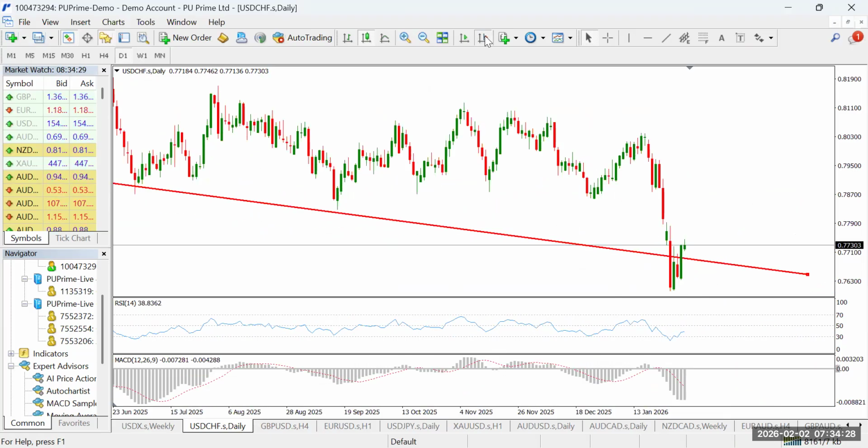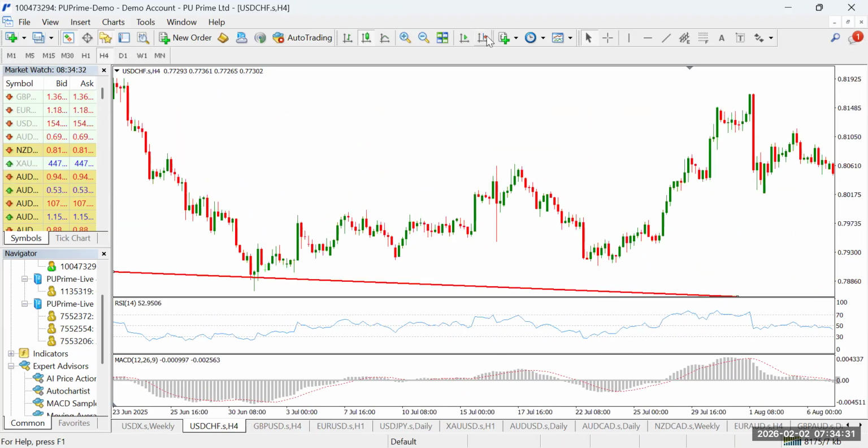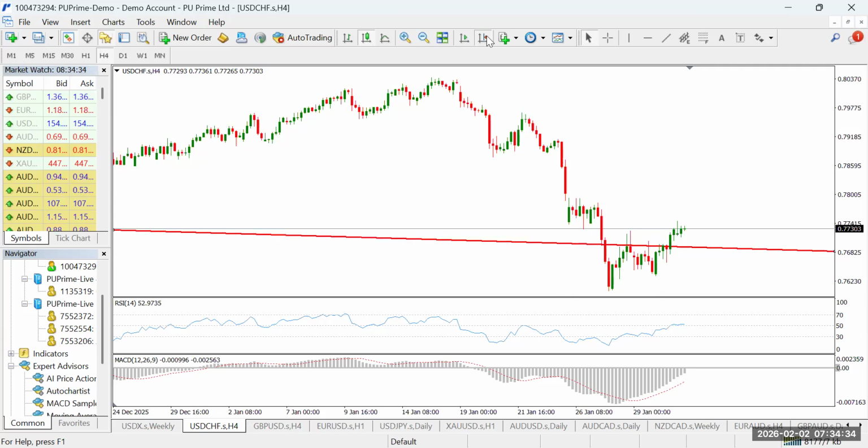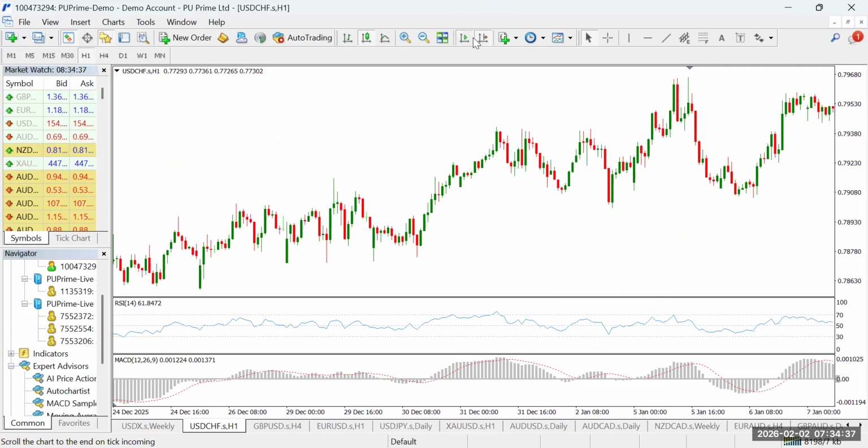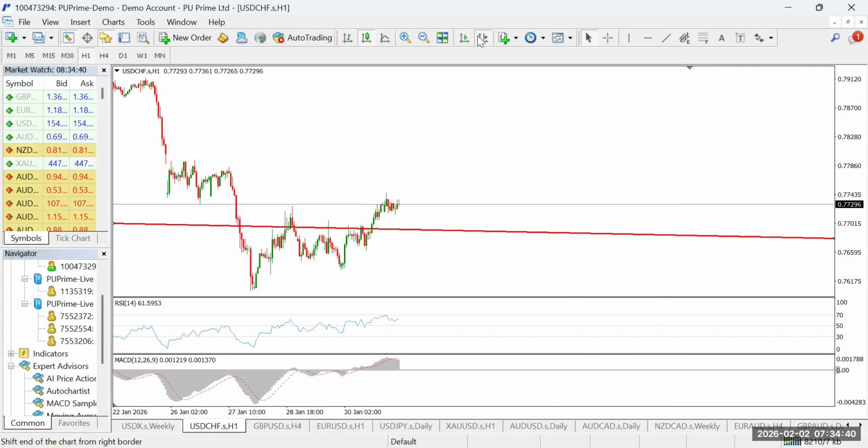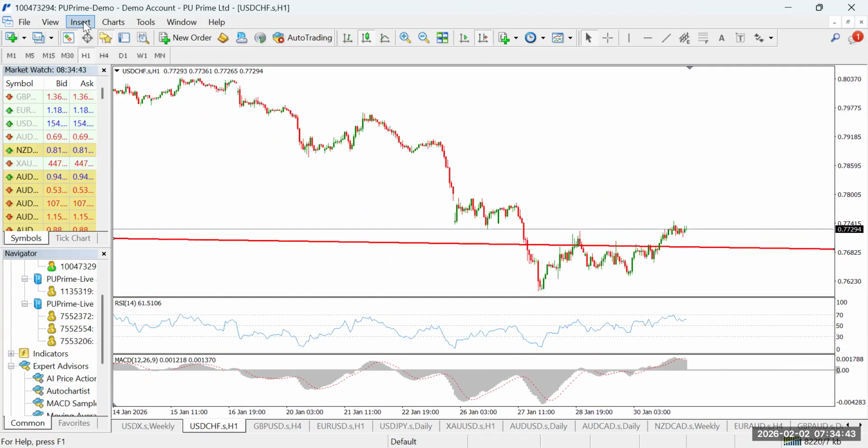So let's go to the daily. Nothing much on the daily. 4 hour, nothing too clear on the 4 hour. On 1 hour, we have a support turn resistance. Price is ranging around that resistance zone, so we may expect a retracement, then a breakout. If it happens that way, or anytime price breaks out above this resistance zone, you're free to trigger a buy on the USD CHF. So we're bullish on the USD CHF.